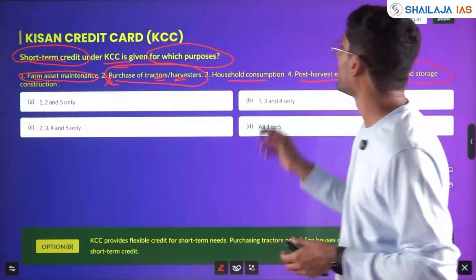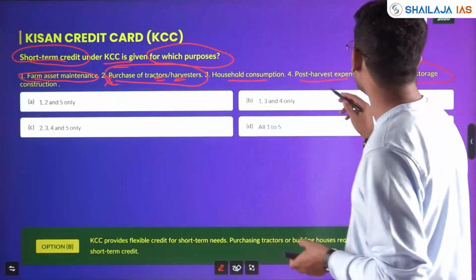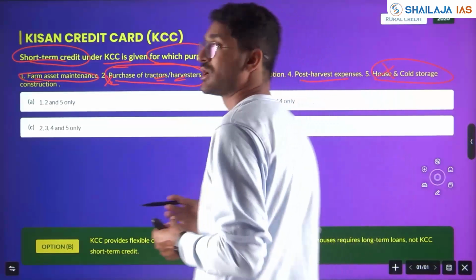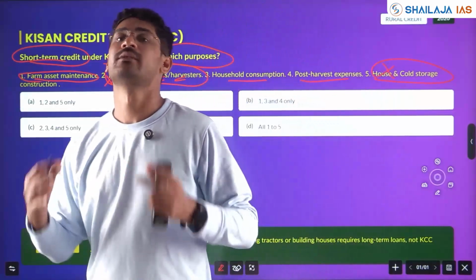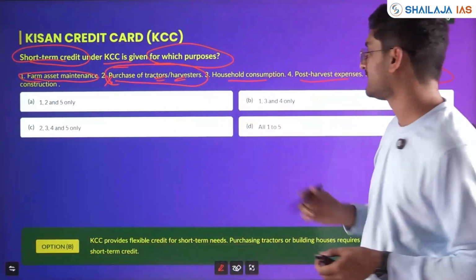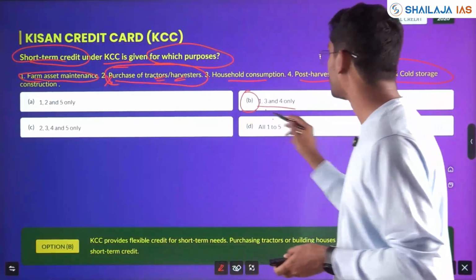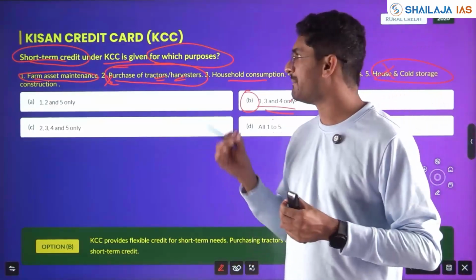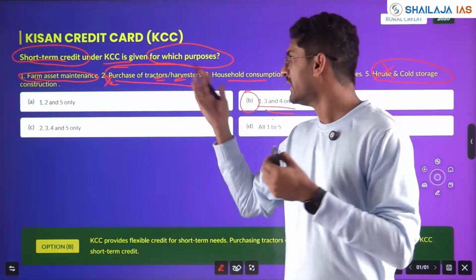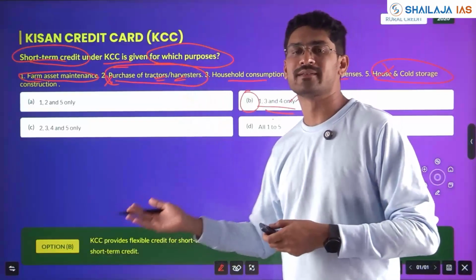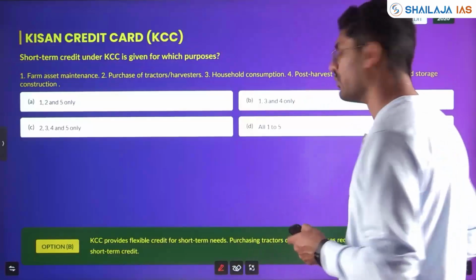Statement 2 is wrong. Household consumption can be, post-harvest expenses can be. Again, houses and cold storage building requires long-term capital. Here, 1, 3, 4 is right. 3 pairs are right. Answer will be option B, 1, 3 and 4. Understood? Understand basic terminologies. See the question, use your logic, common sense, you'll be able to get the answer in some of the questions asked by UPSC.